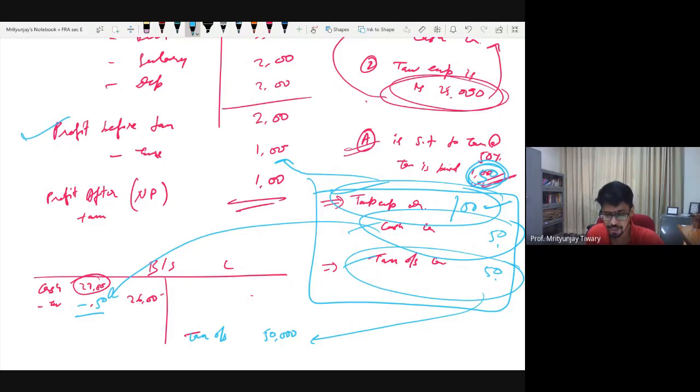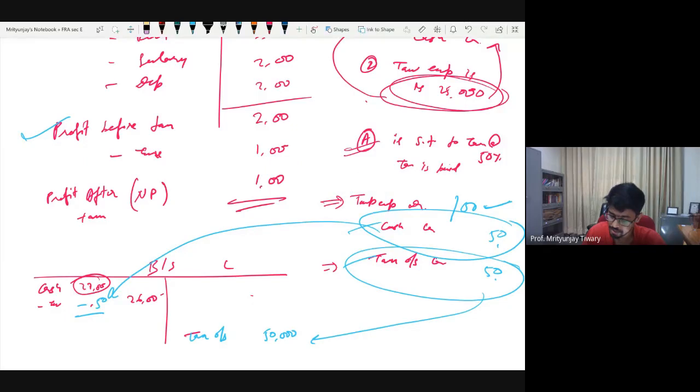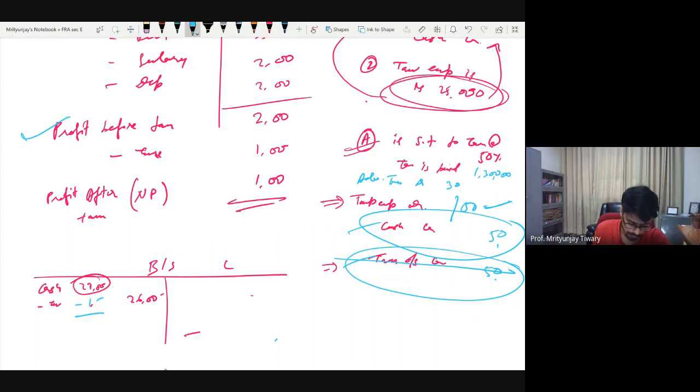Just a small part. What if you end up paying more? I think this part should be so obvious by now that instead of outstanding, let's say the information was case number n+1. Let us say tax paid was 1,30,000. Then what? Instead of outstanding on the liability side, you will have an advance tax. Advance tax asset 30,000. Fine. So how will things change? This will go off. Then cash will reduce by 1,30,000, and a new asset will come, advance tax 30,000.